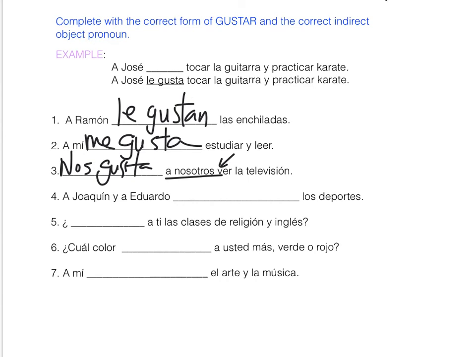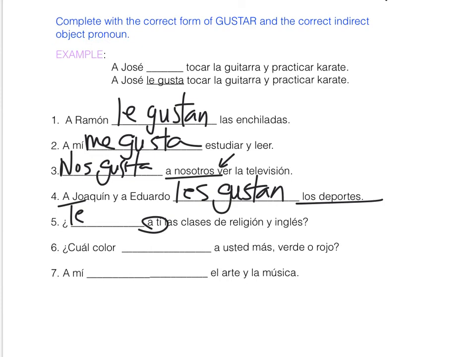A Joaquín y a Eduardo. Two third-person guys, we know the indirect object pronoun is going to be les. What do they like? Sports. Plural noun, so the plural form of gustar. Gustan. A ti, we have to put that in there so we can get you to say te. Now, what is it that we're asking that gives you pleasure? I'm asking a question.